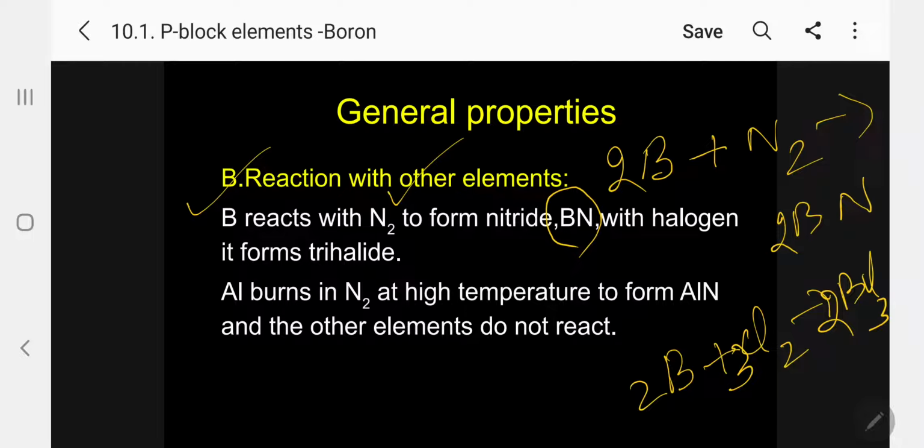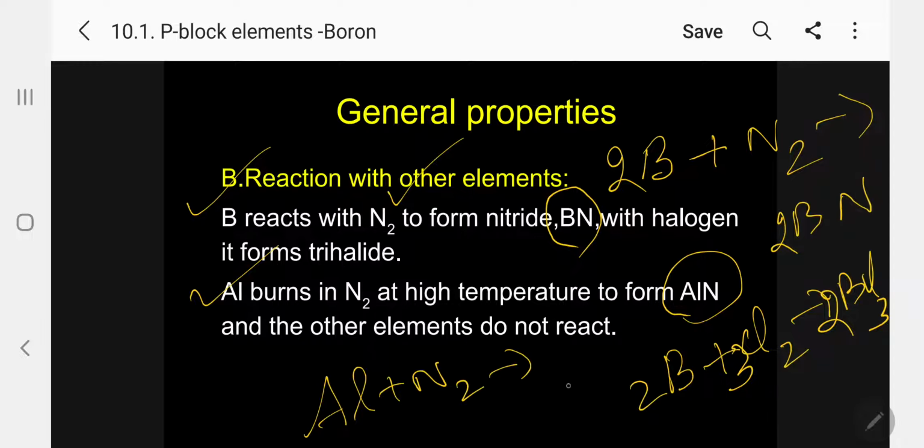Kindly follow. The same way, aluminum also bonds with nitrogen at high temperature to form aluminum nitride. Same molecular formula. Aluminum plus nitrogen gives aluminum nitride. So automatically, I will balance this: 2Al, so 2Al.